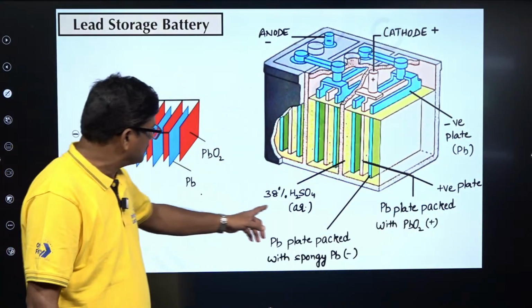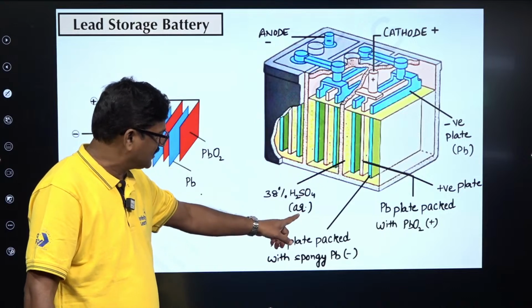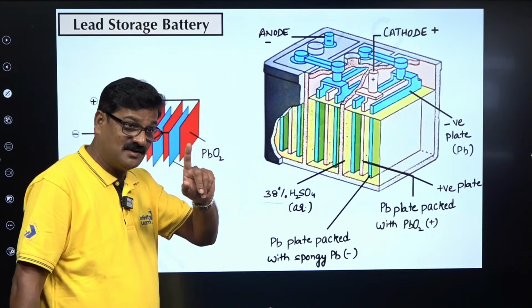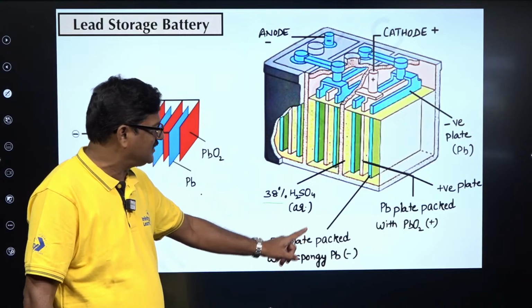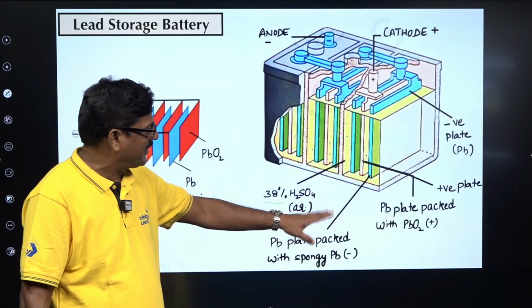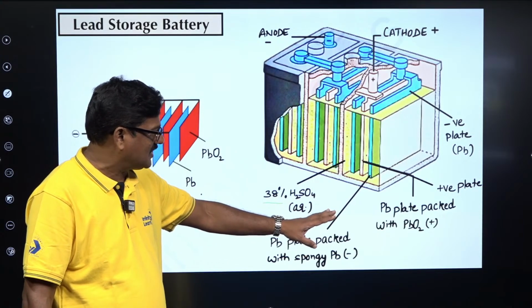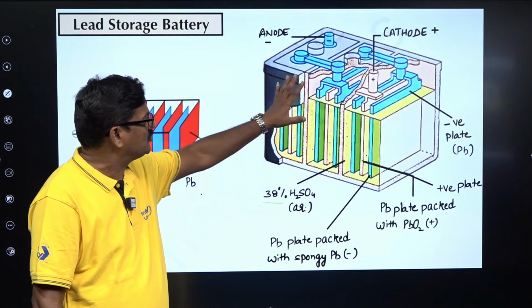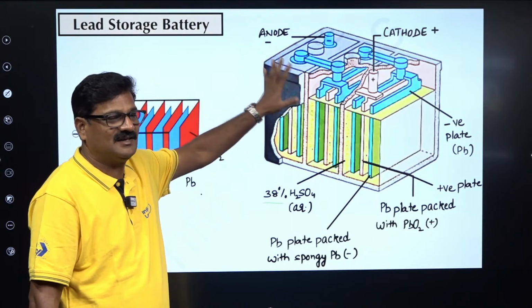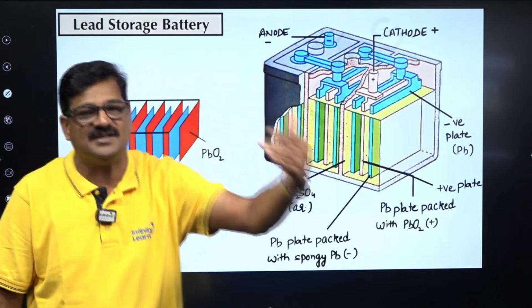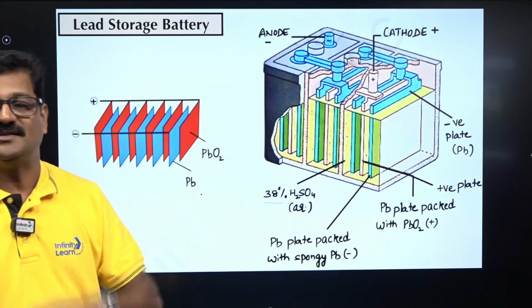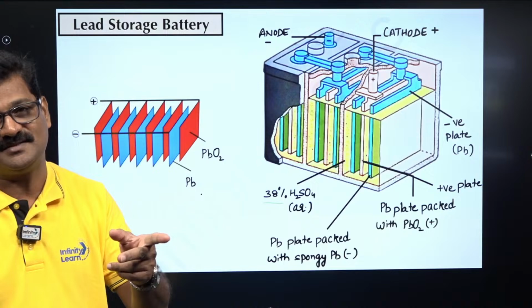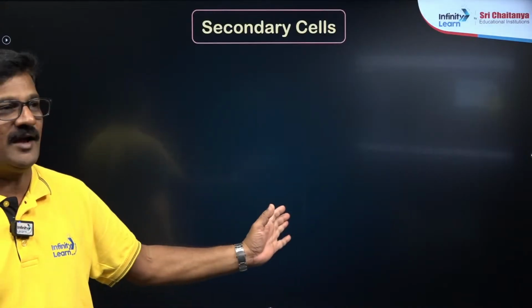So 38% H2SO4 is taken as electrolyte. Mind it, 38%. Lead plate and lead plate packed with lead oxide, PbO2, act as an anode and cathode, positive plates and negative plates. When the reaction is in use and when the reaction is in recharge, the same reactions happen but reversed. A cathode becomes anode, anode becomes cathode.